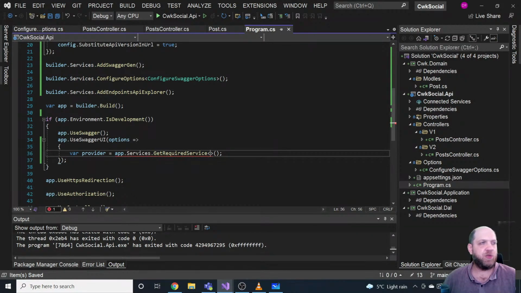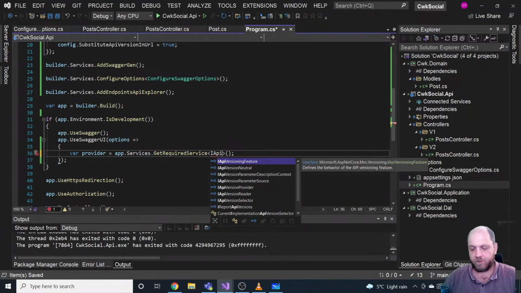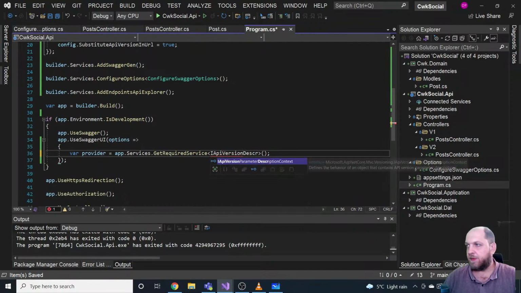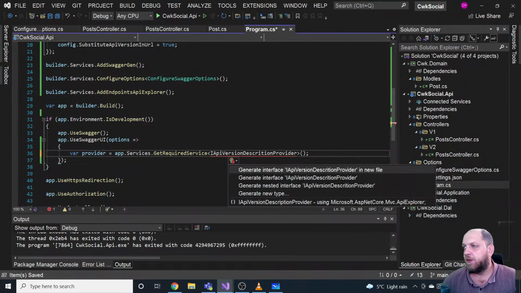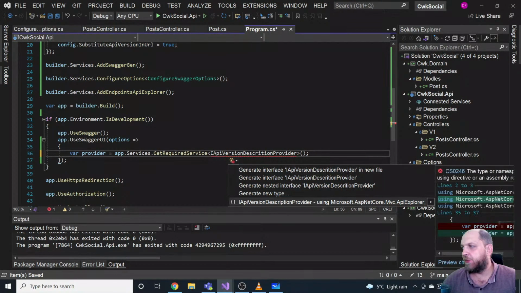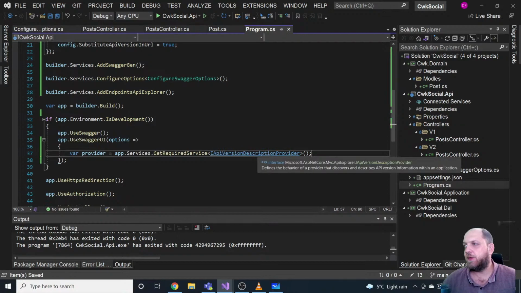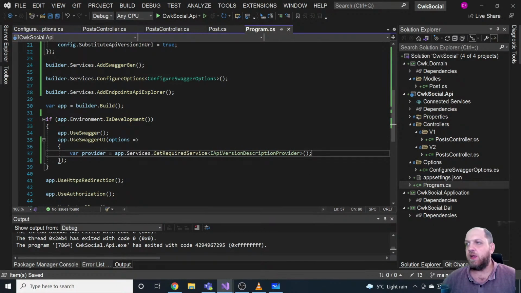And in this case, we just need a service which is of type IApiVersionDescriptionProvider. Okay, that's a long name. Hopefully it's correct here. Using Microsoft.AspNetCore.Mvc.ApiExplorer, that should be fine. Okay, so this would resolve the service, which is cool.